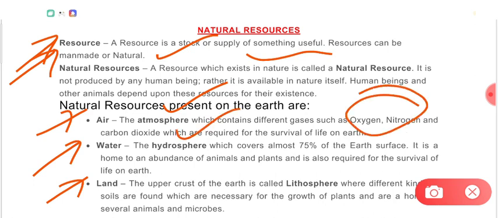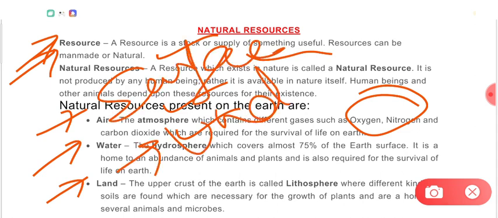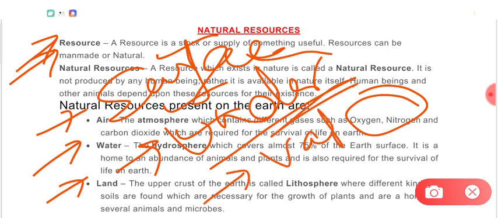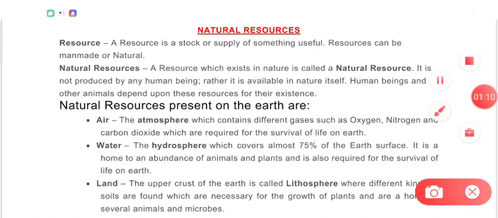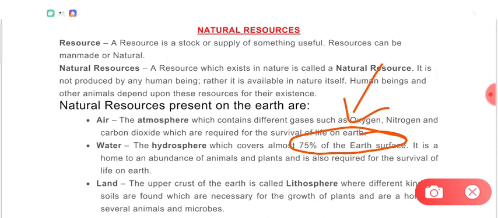Water is the hydrosphere. It is called hydrosphere and it exists in three forms. One is the surface water. Second is the underground water, and the third is the vapor state, water vapor state. Right. So, dear students, as you know, around 75% of the earth's surface is covered with water. This is called surface water.